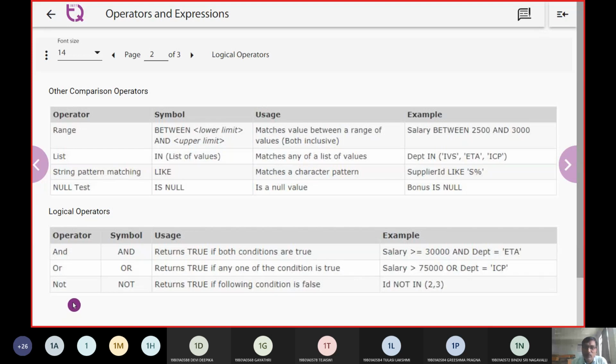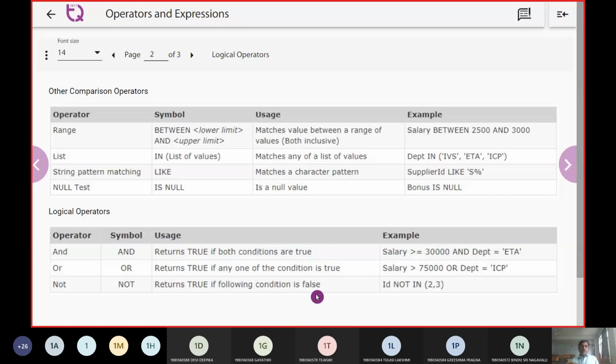So in SQL, we have the logical operators like AND, OR, and NOT. The AND operation is going to return true if both the conditions are true, and the OR operation is going to return true if any one of the conditions is true. The NOT operation is going to return true if the condition is false. So when I put AND, it should be true and true. Both must be true, then only it is going to be true.